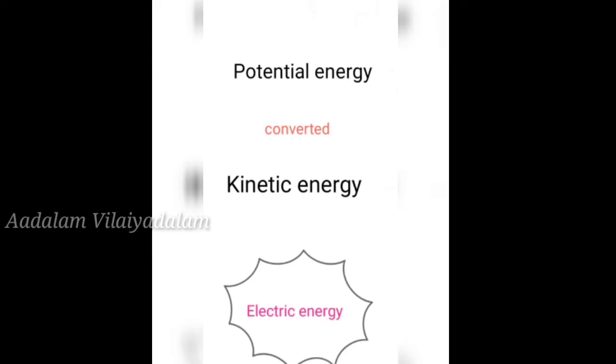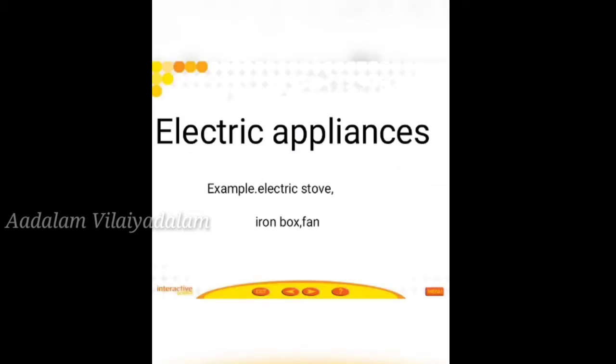And the second example, electrical appliances. Electric energy is used in many domestic appliances such as electric stove, iron box and fan. Electric energy flows into the coil in the devices.